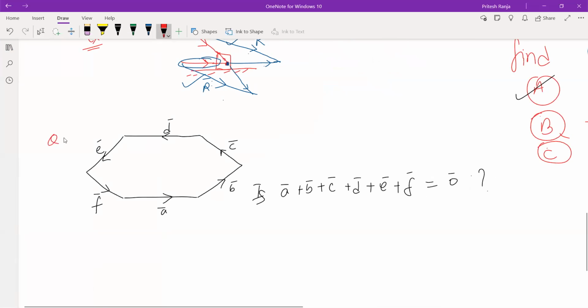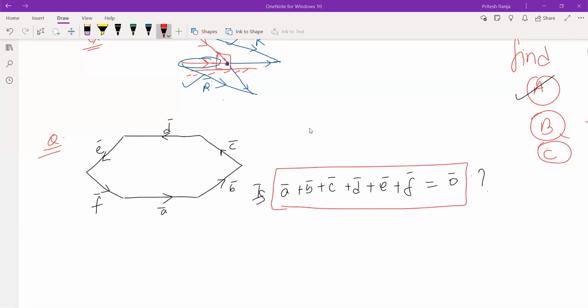You have to select here whether this is equal to null vector again. Who say that this is a null vector, they will select yes, else no. So those who selected no, that means they have not understood the previous problem.